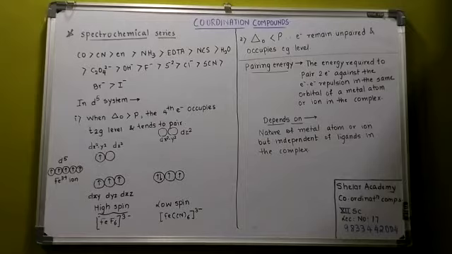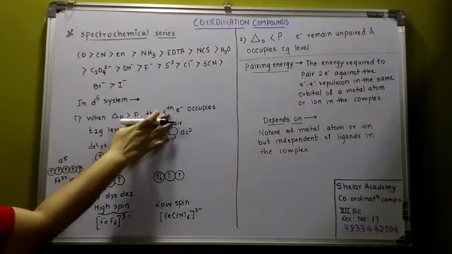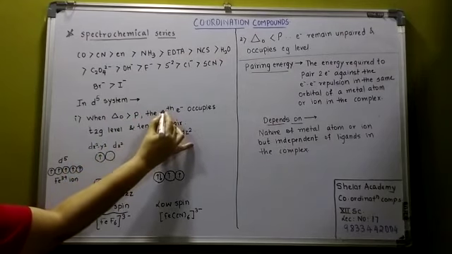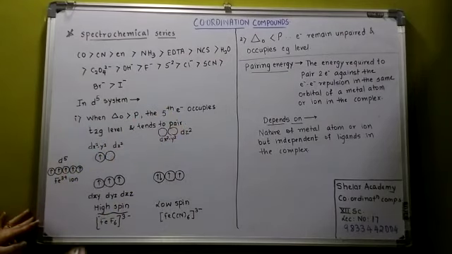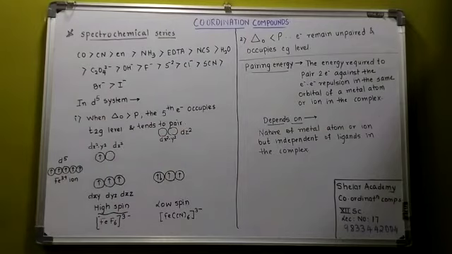Delta 0, you know what it is. Okay, now that pairing energy depends on what? It depends upon the nature of the metal atom or the ion, but it is independent of the ligand in the complex. Okay, now let us see, here it should be the 5th electron because we are considering the D5 system. Okay, now listen here.